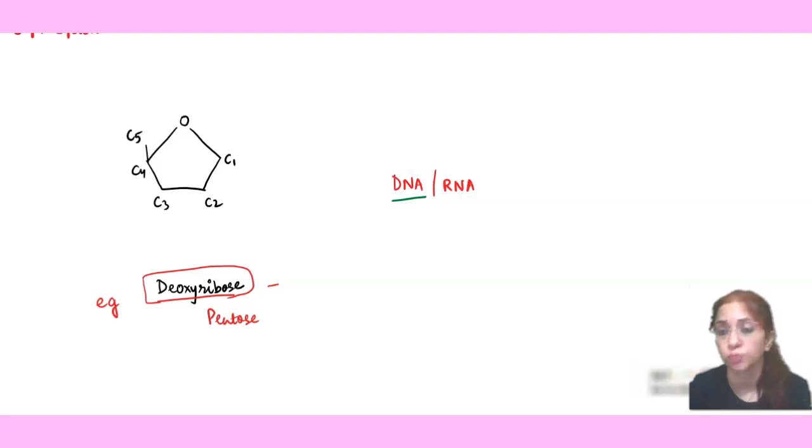Now anything which is more stable, that stays for a longer period of time, and that is why the majority of the organisms on the earth have DNA as the genetic material. Now if you look at the C2 position, in the case of deoxyribose, only an H group is there. But if you talk about RNA, in which ribose sugar is found, at the C2 position it contains a hydroxyl group, which is represented as OH. So this hydroxyl group is quite unstable because it forms free radicals in the body.